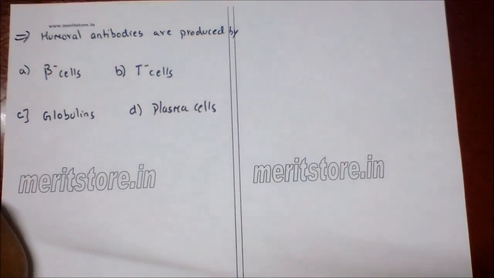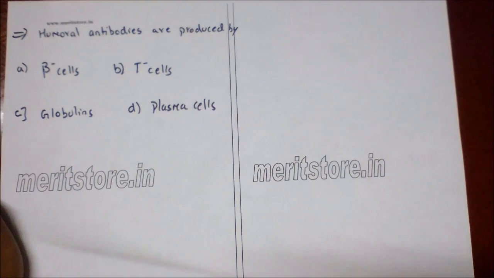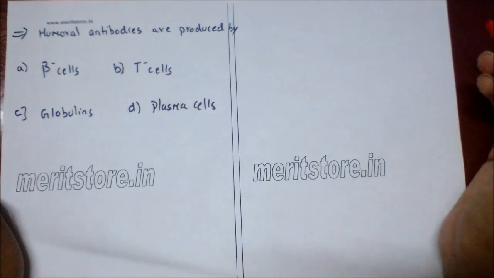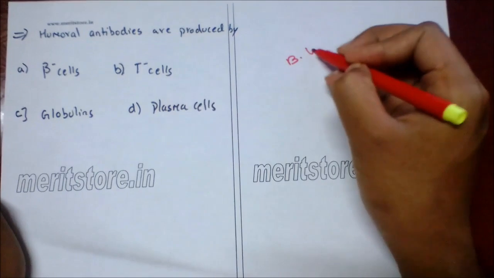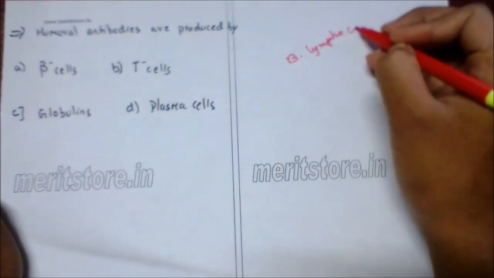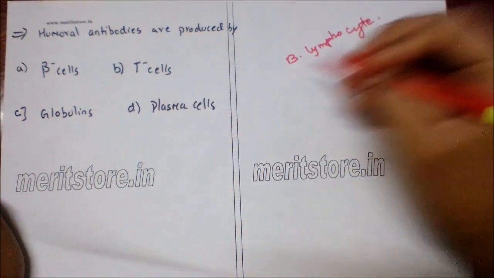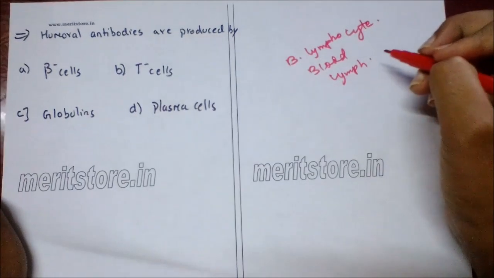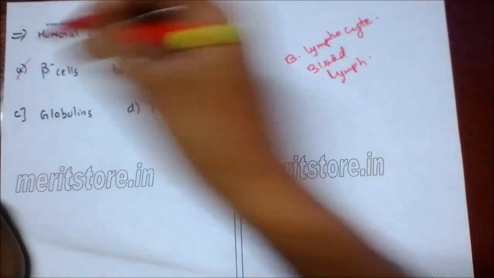Humoral antibodies are produced by A. B cells, B. T cells, C. globulins, D. plasma cells. So the humoral antibody mediated immune system is formed of proteinaceous defensive chemicals called antibodies, which are produced by B lymphocytes. That is, the origination and maturation takes place in bone marrow and they circulate in blood, lymph, and protect the body from bacteria and virus and provide immunity. So option A is the correct answer.